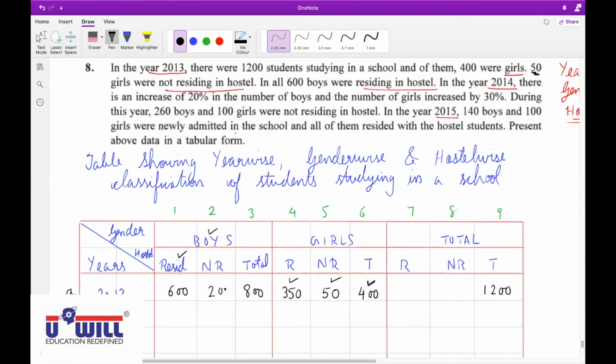Now, Pratham, can you tell me how you will find the totals, columns 7 and 8, 7A and 8A, the total residing in hostel? 3A, that is 1A plus 4A, 600 plus 350, that is 950 total residents in hostel. And non-residents 200 plus 50, 250. Or you can also say 1200 minus 950, 250. Okay, very good, Pratham. Mute yourself. Next.